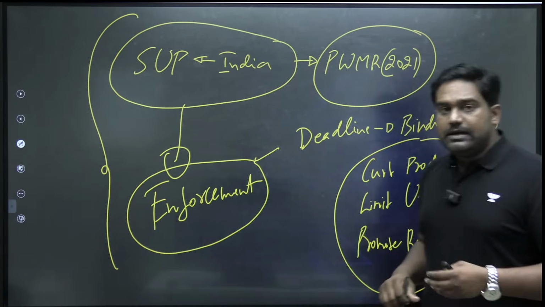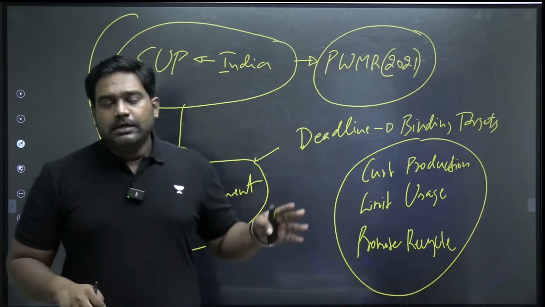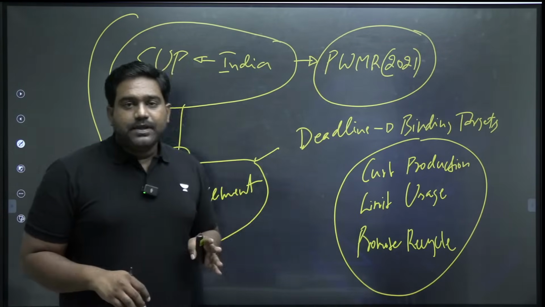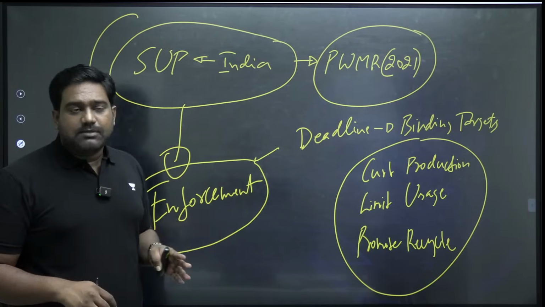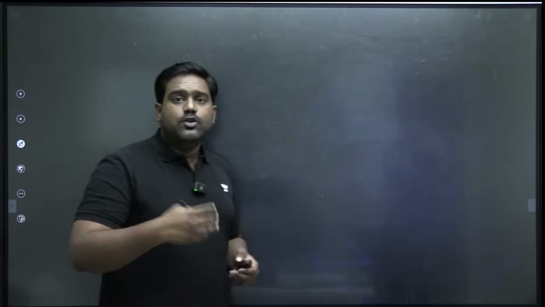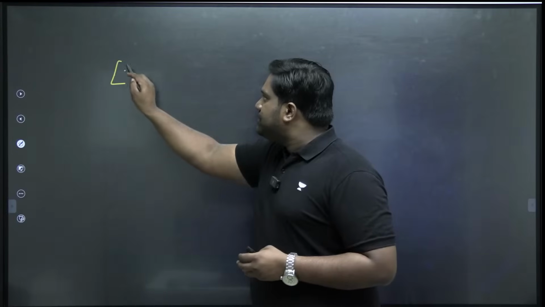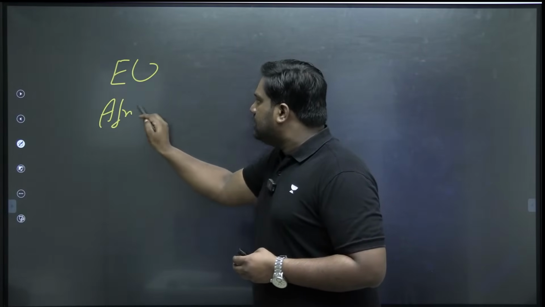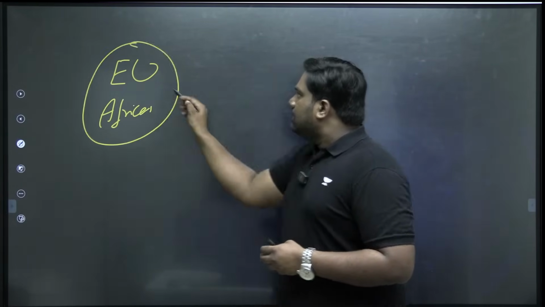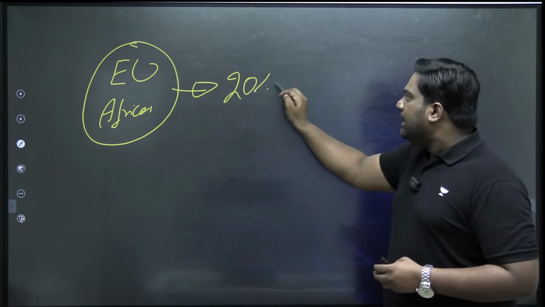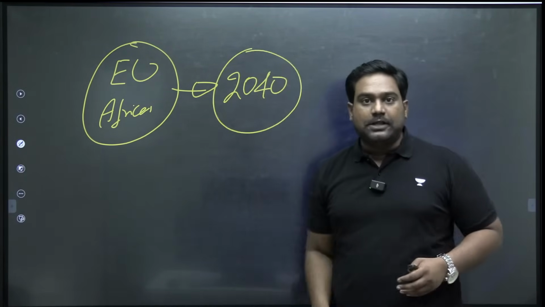This was essentially the agenda that was laid out in front of the Intergovernmental Negotiating Committee. But due to the differences that have come up between these countries, there has been no progress. On the other hand, the European countries and even African countries are pretty clear that the deadline should be somewhere around 2040.